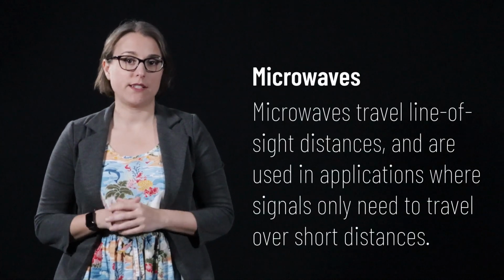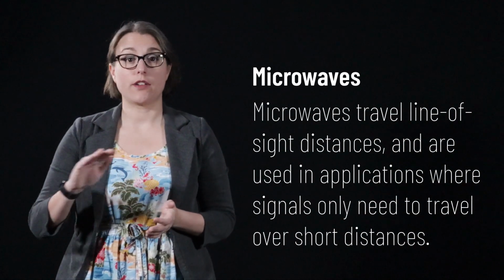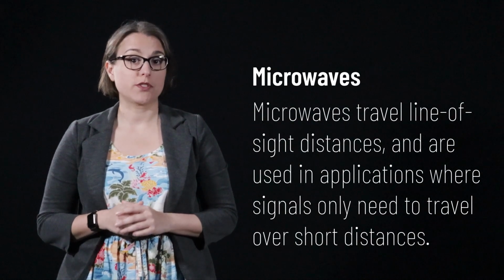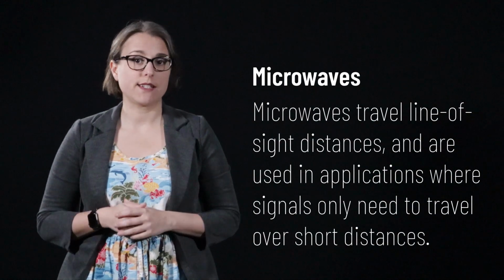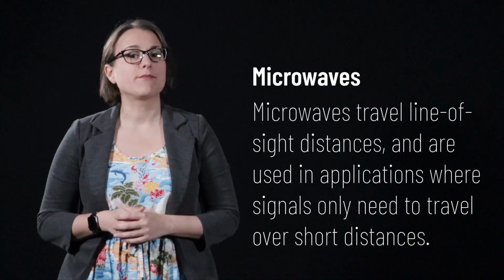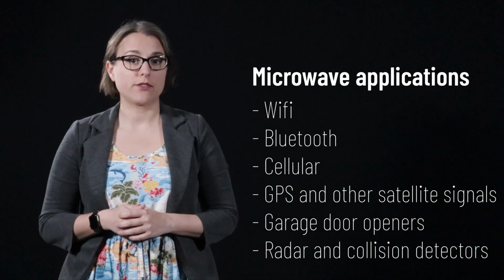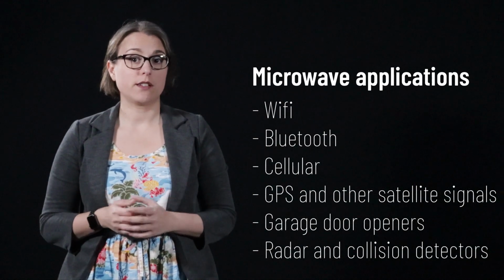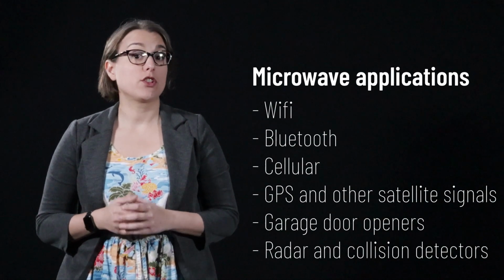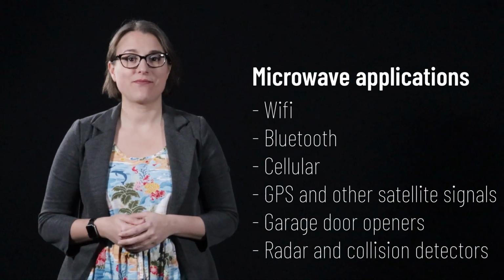Microwaves travel line-of-sight distances. Unlike radio waves, they cannot bounce off of the ionosphere or travel along the curvature of the Earth. For this reason, microwaves are used in applications where signals only need to travel over short distances. Some, but not all microwaves can transmit through buildings, but again, only over short distances. Much of our modern life is transmitted over microwaves: Wi-Fi, Bluetooth, cellular, and GPS and other satellite signals. In addition, things such as garage door openers, collision detectors in cars, and radar use microwaves.